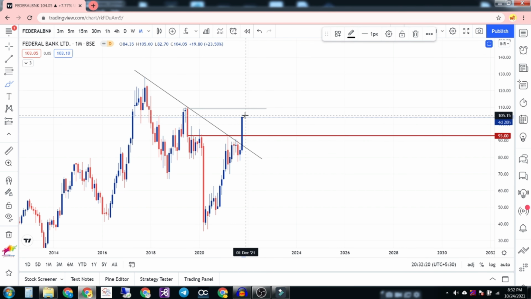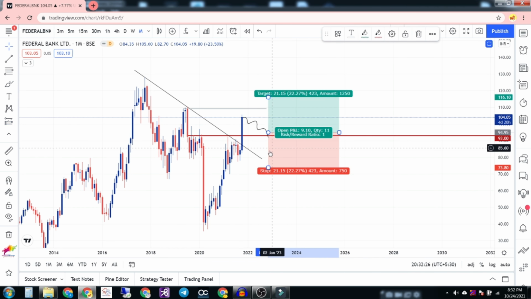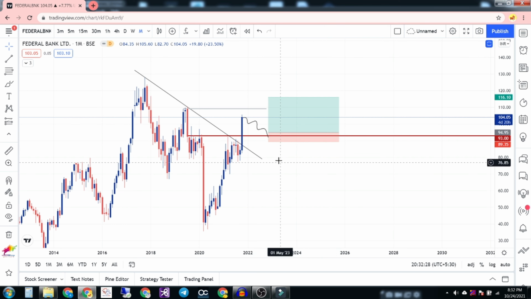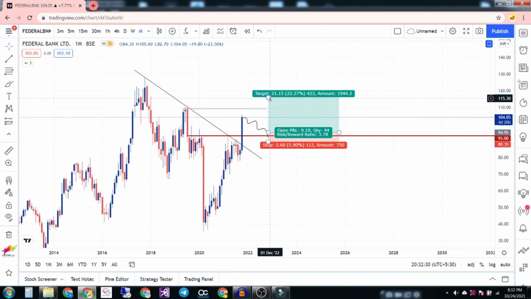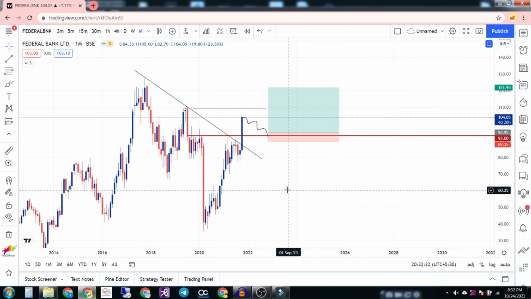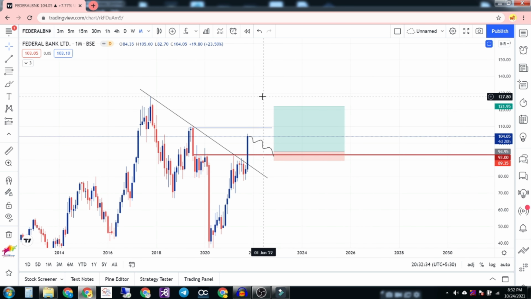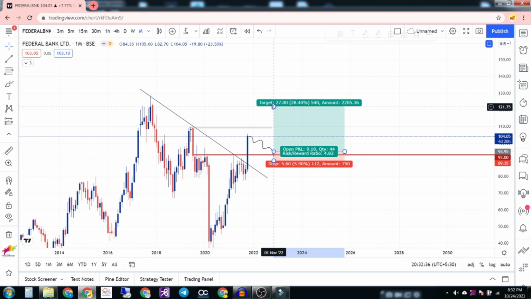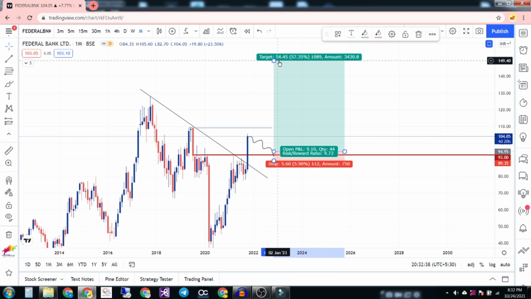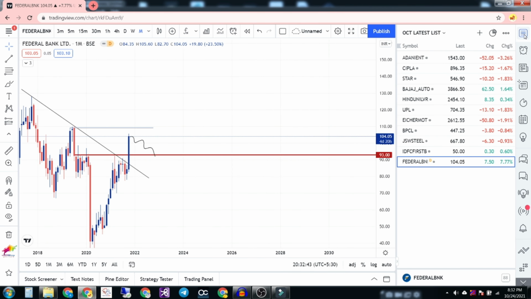But what you have to do is wait for this candle to come over this level, so that you will get a super good entry with a very minimum stop loss, so that your risk can be managed perfectly, and the target will be this. After hitting this, cut off 50% of your positions and leave the remaining to the upside. So this is about Federal Bank. So these are the stocks within my radar.